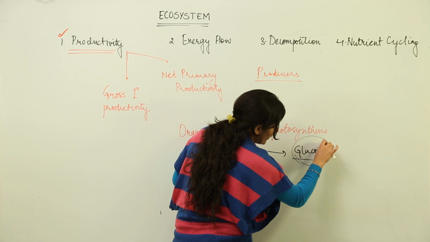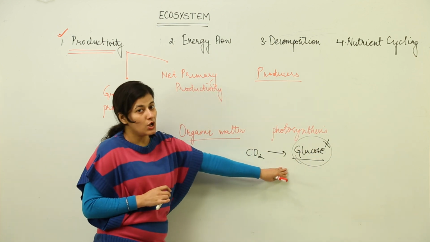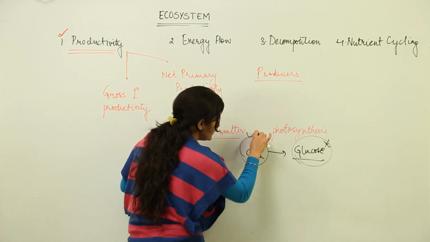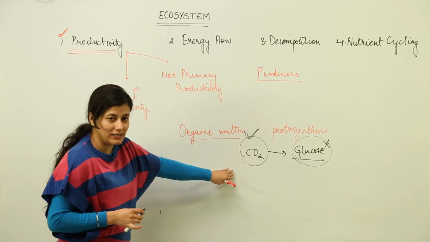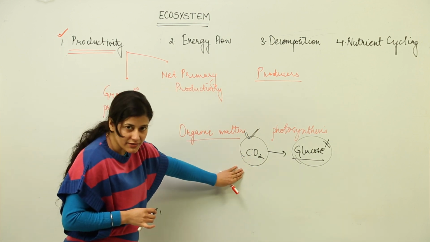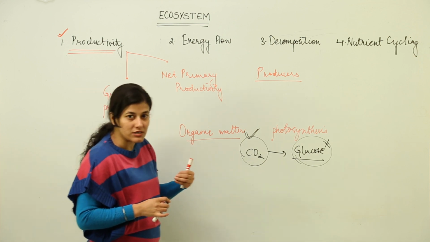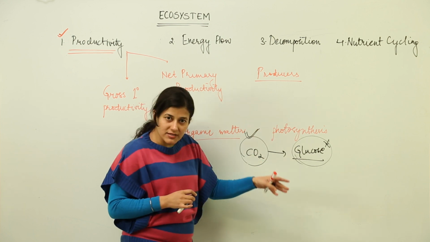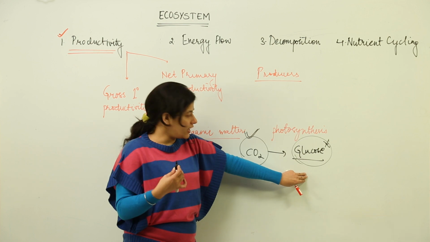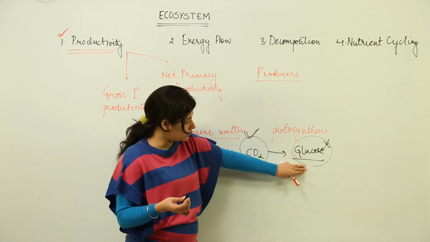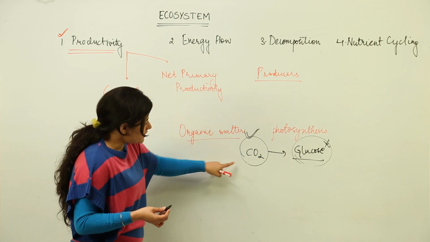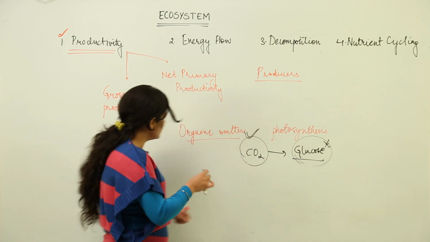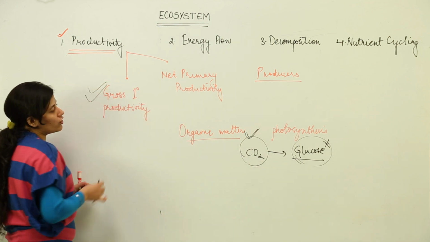Now, you can't define productivity in terms of glucose at least. You are going to define productivity as the amount of CO2 that is being taken by the producers, because ultimately our food source is carbon dioxide, but you cannot take carbon dioxide directly, that would be poisonous. When that carbon dioxide gets converted to glucose by the green plants in the presence of sunlight, then only you can take that glucose. You or any other heterotroph that feeds on the autotrophs would take up that glucose. That means it is the fixation of CO2 into glucose. It is basically the fixation of CO2 that would define the gross primary productivity.